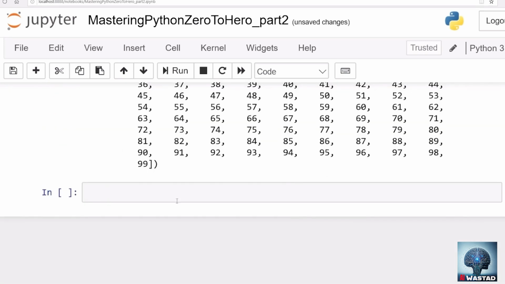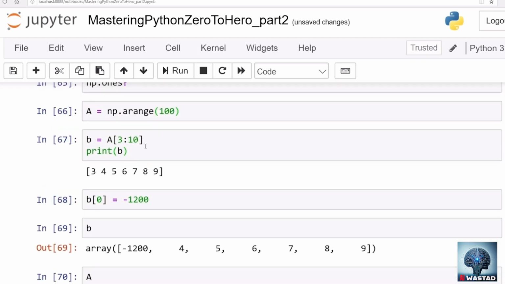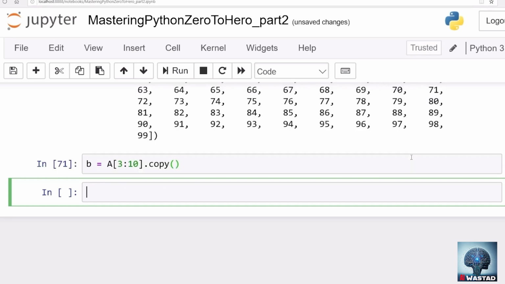So that's one difference. Now, after having knowledge of this difference, if we really want this behavior to not happen, we can say A, for example, 3 to 10, and then call our famous function, remember that, copy. You can copy that, and now B is completely a different array. It's a different memory view. If you change B now, the effect will not be seen in A. So the copy function is there whenever you need a copy.